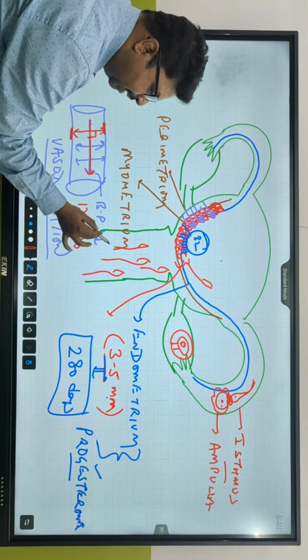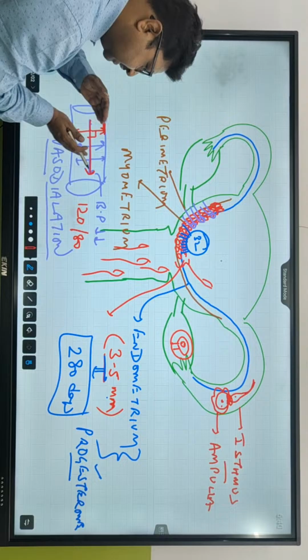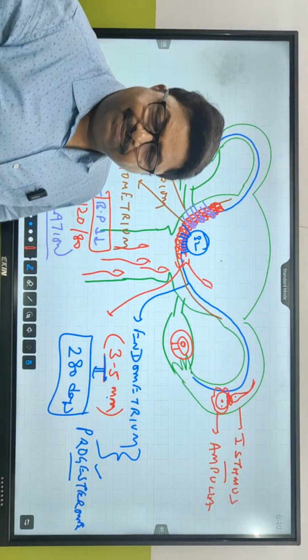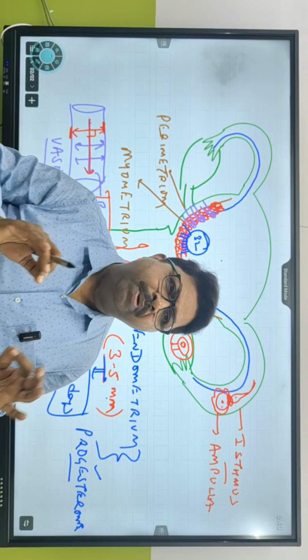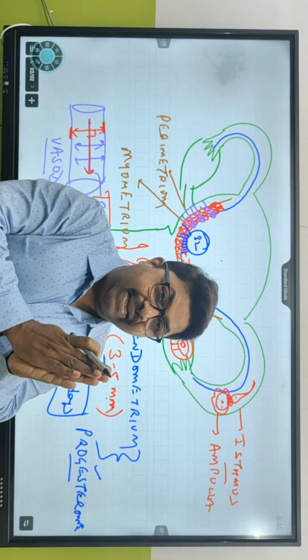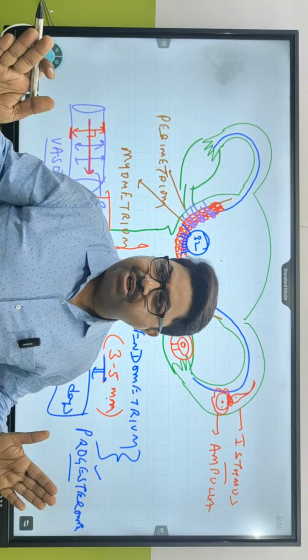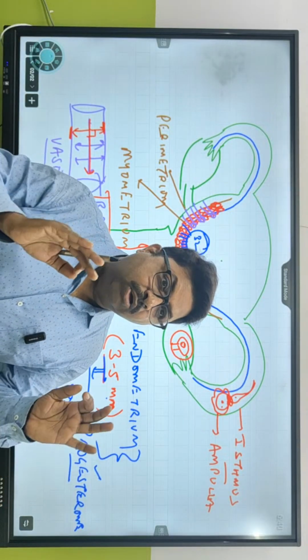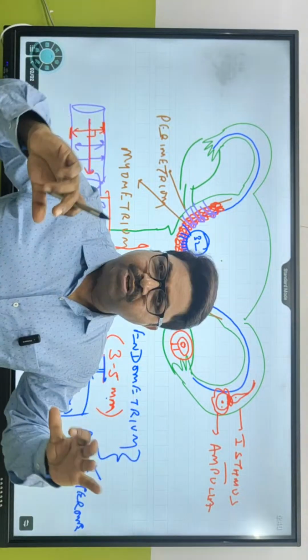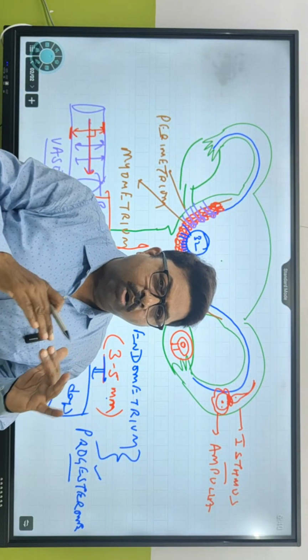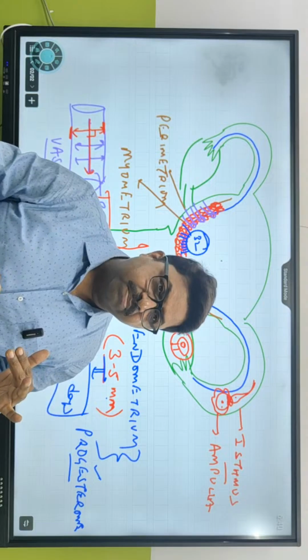But if there is vasodilation, the blood pressure is going to get reduced. So that means the blood pressure in the blood vessels inside the endometrium wall remains reduced through the entire gestation period, so that at the cellular level, that thickened 3 to 5 millimeter thickness of the uterus remains constant throughout the gestation period.